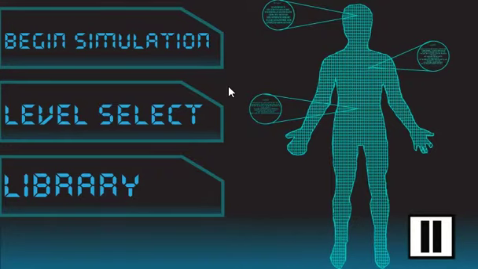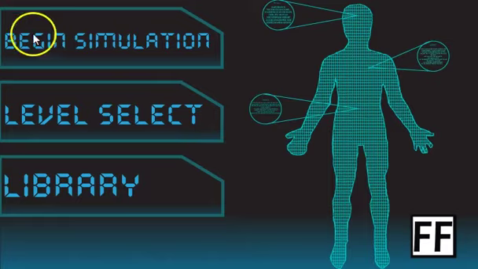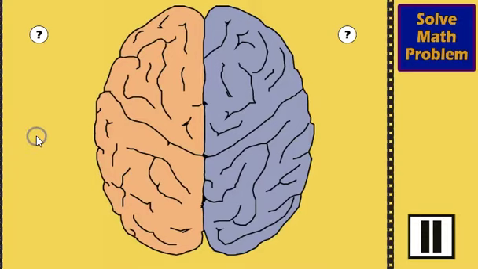Upon entering the simulation, players will have three options. They can either begin the game in chronological order from the very first level, select from the many levels in the level select option, or view all the definitions and terms relating to the game in the library. After a title screen where players have the option to read instructions, players can enter the game.